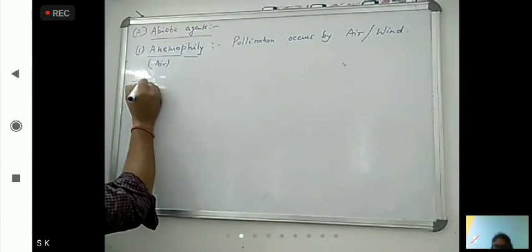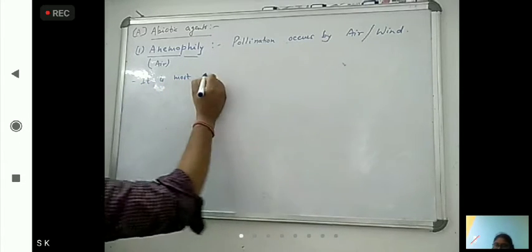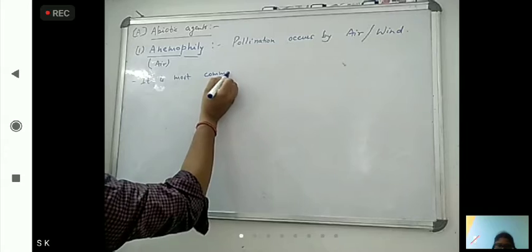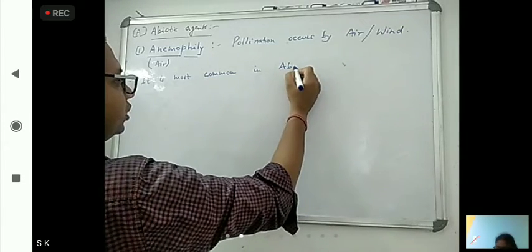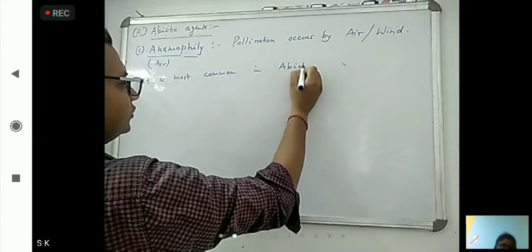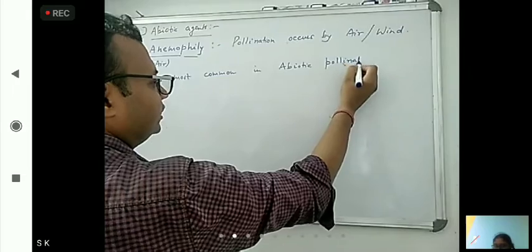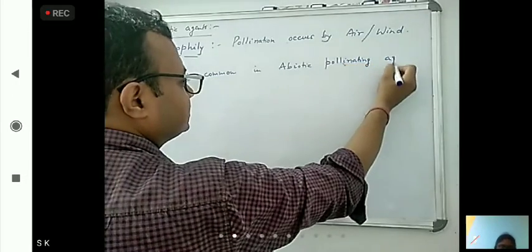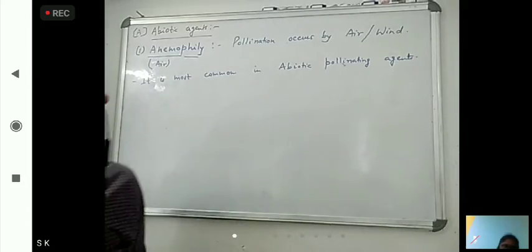Okay, it is most common in abiotic pollinating agents. Okay, so this is anemophily.